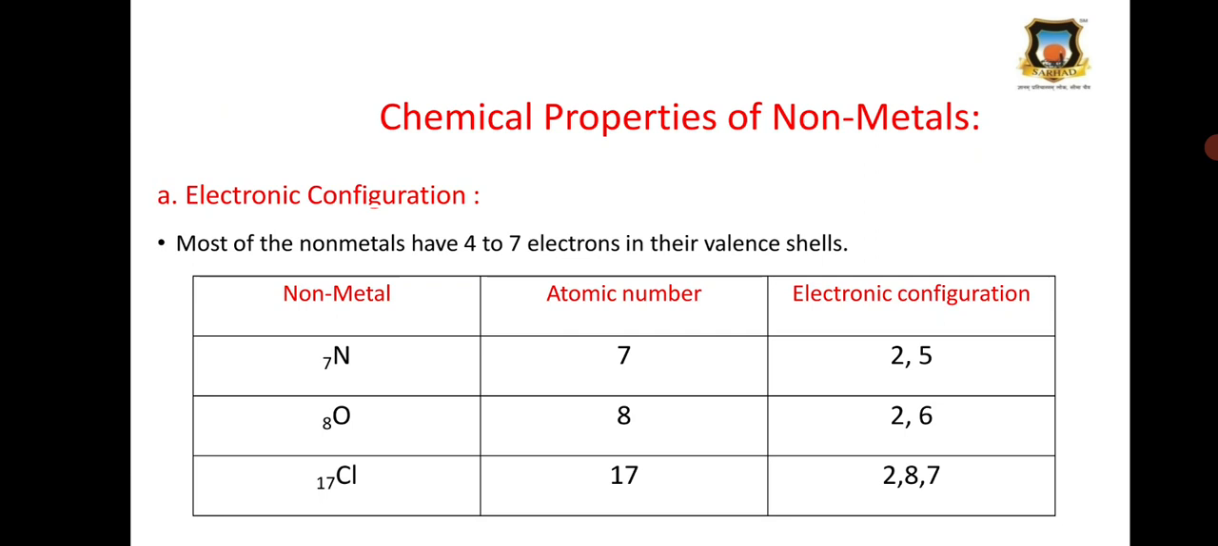Here are some examples: nitrogen, oxygen, and chlorine. The atomic number of nitrogen is 7, the atomic number of oxygen is 8, and the atomic number of chlorine is 17. Then their electronic configurations are 2,5; 2,6; and 2,8,7. So this is the electronic configuration of nitrogen, oxygen, and chlorine.